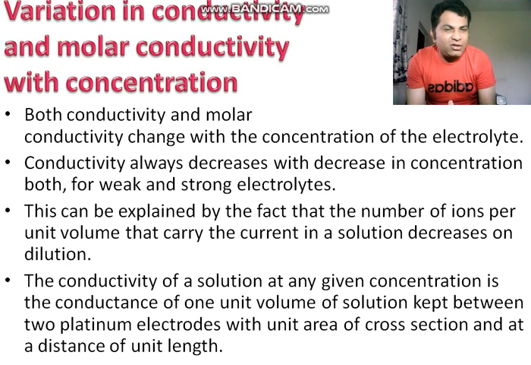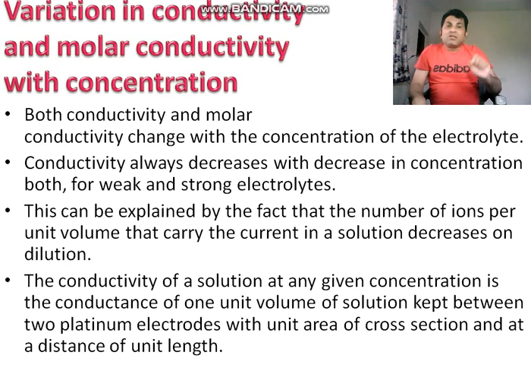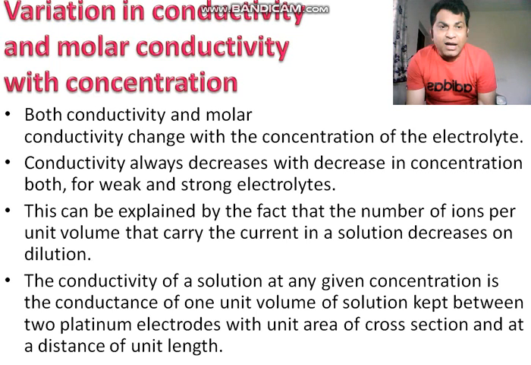Therefore, the conductivity of the solution at any given concentration, which is the conductance of one unit volume of solution kept between two platinum electrodes with unit area of cross section and at a distance of unit length, also decreases. So you will see variation with the concentration. This changes with concentration: if you dilute, the number of ions carrying current also decreases.